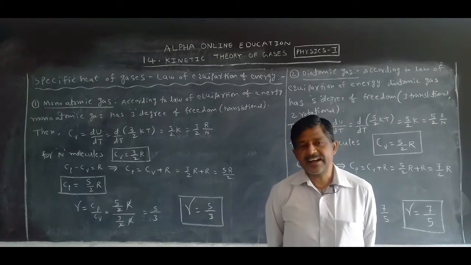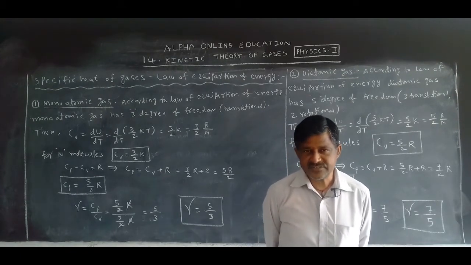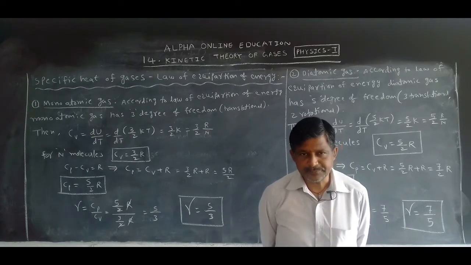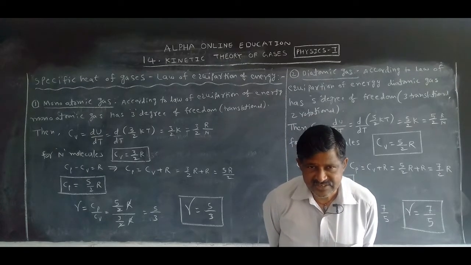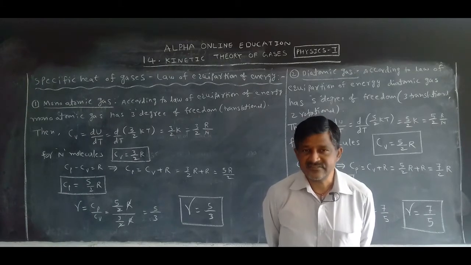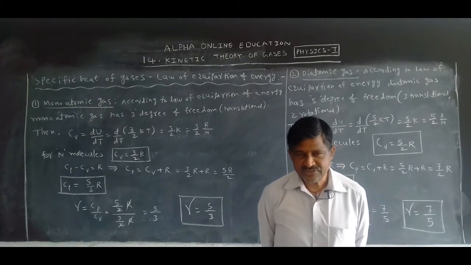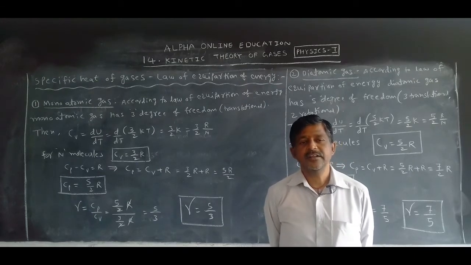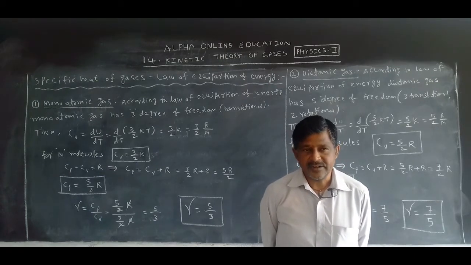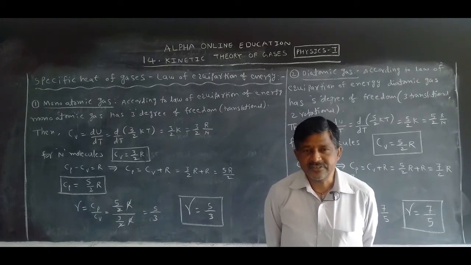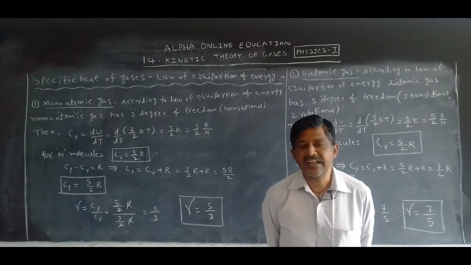For an ideal gas, the difference between the specific heat at constant pressure and the specific heat at constant volume is equal to the universal gas constant: Cp minus Cv is equal to R. This proof we have studied in the thermodynamics chapter, but in this chapter we find the ratio between the specific heats, which means we calculate gamma.